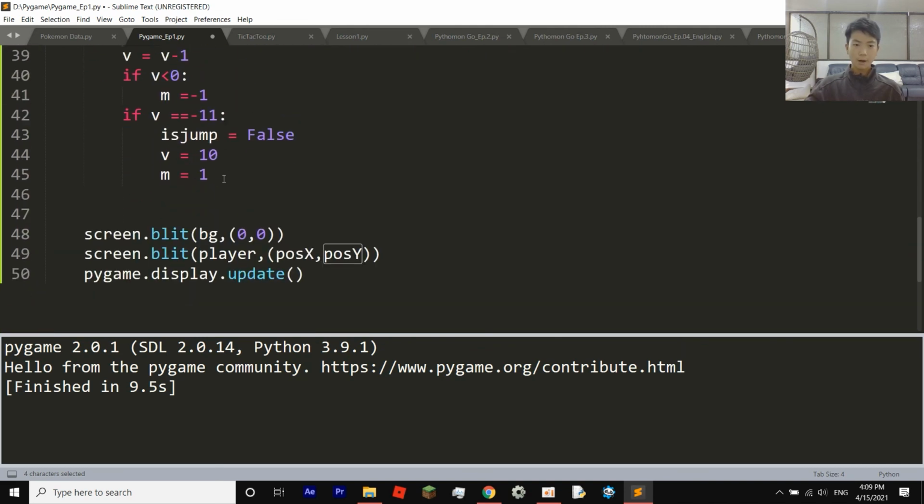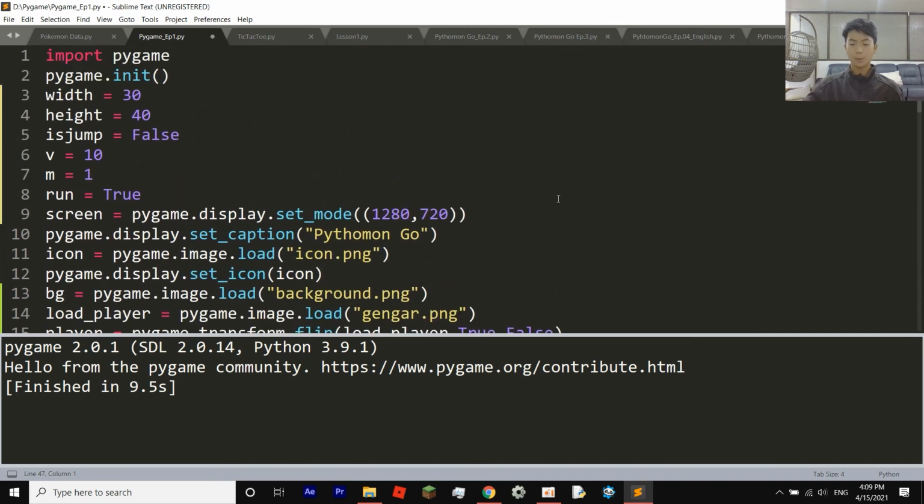And then after that, we're just going to have these three parts left. Screen.blit bg, 0, 0. This is where to put in the background. And then screen.blit player, position X, position Y. This is so that the player will be spawned in on position X and position Y, and then it will update it. So yeah, that's it for our code for Pygame.